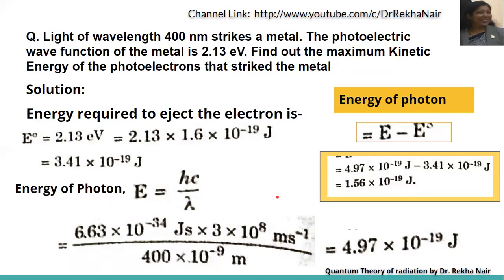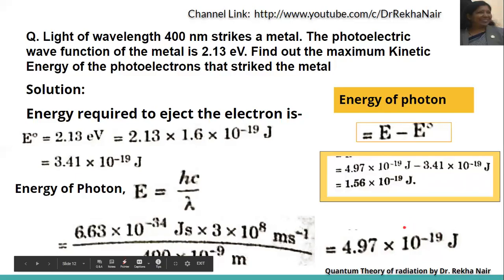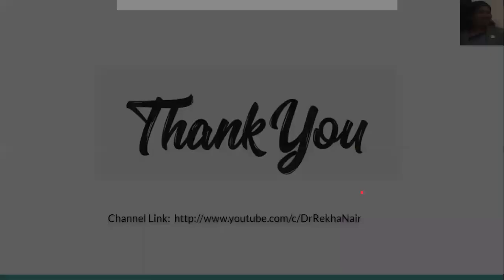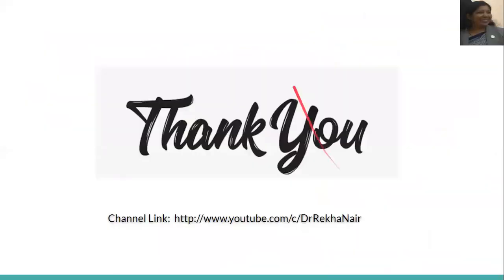So we can have the kinetic energy as the difference between these two, because E is the actual, total energy that the photon has, and E0 is the minimum energy to eject the electron. And as I said before also, the difference will be emitted in the form of kinetic energy. So kinetic energy is equal to E minus E0. That will come out to be 4.97 into 10 to the power of minus 19 joule minus 3.41 into 10 to the power of minus 19 joule. So the kinetic energy will become 1.56 into 10 to the power of minus 19 joule.